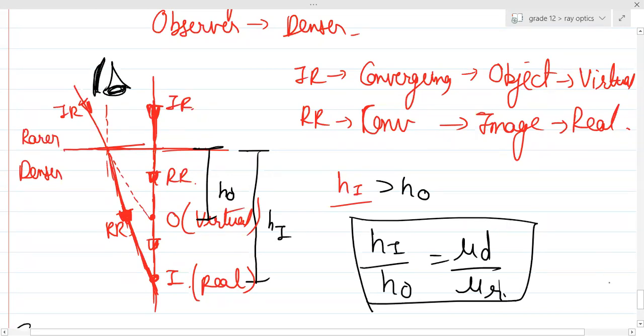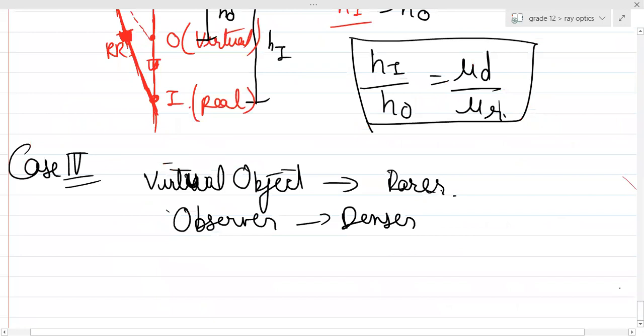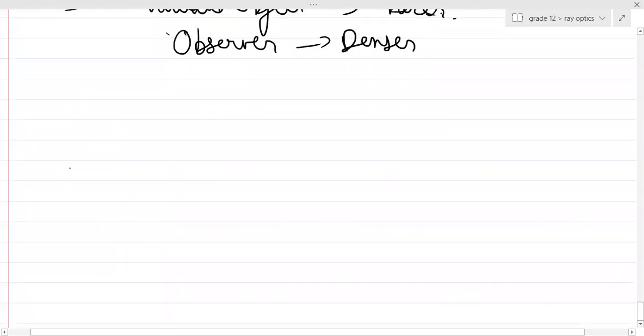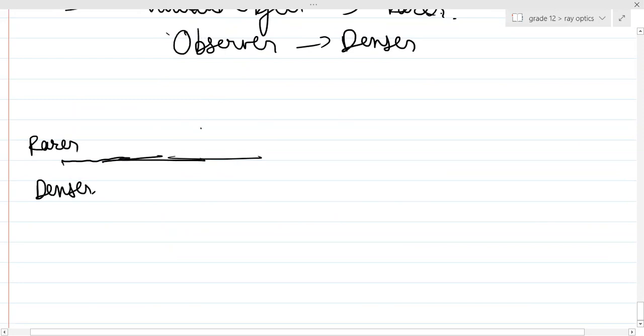Then you need to draw the diagram on your own. I'll just tell you from where to begin. You need to complete this whole thing on your own. Here in this case, the object is in the rarer medium and the virtual object is there. So basically this is your incident ray.